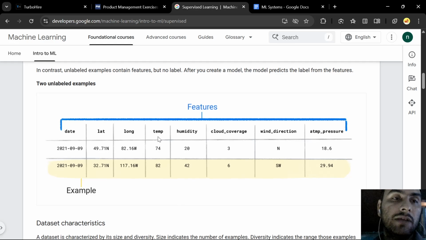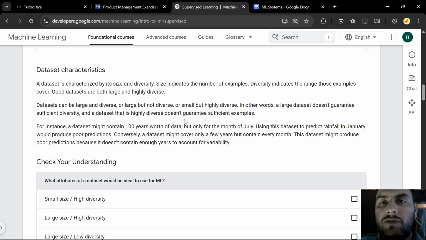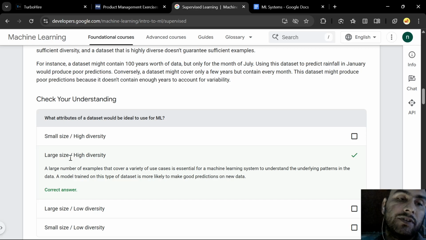Now what is unlabeled? This is unlabeled: we have only provided the features, but we don't know what output we want. What is the label? Now a data set can be large and diverse, or small and diverse. But what attributes of a data set would be ideal? Ideally we want it large and highly diverse.